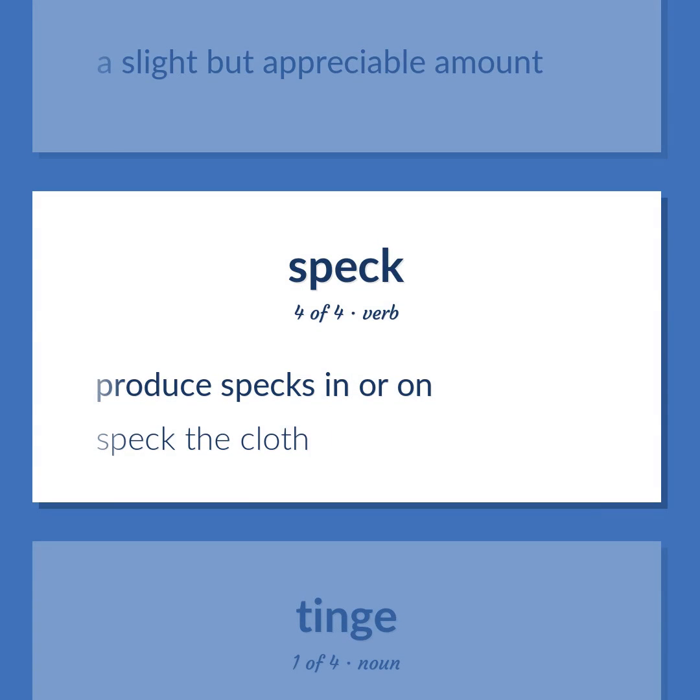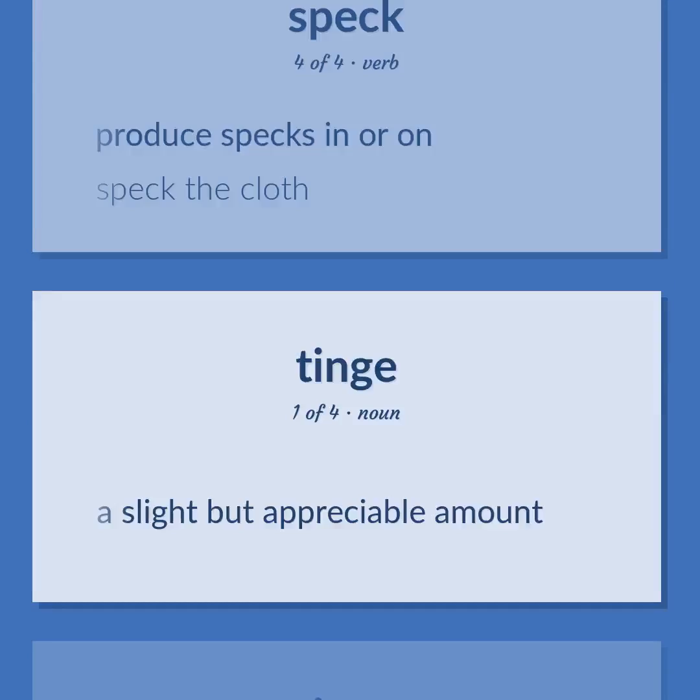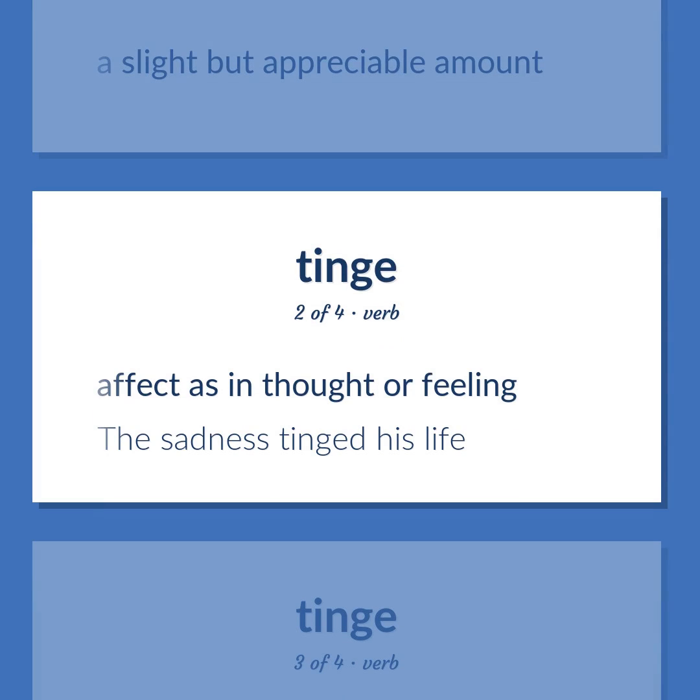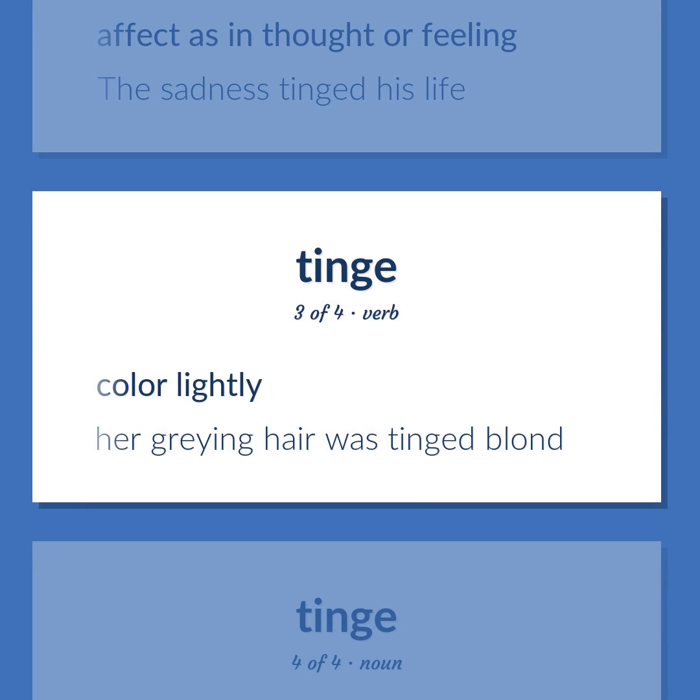Produce specks in or on. Speck the cloth. A slight but appreciable amount. Effect as in thought or feeling. The sadness tinged his life. Color lightly. Her graying hair was tinged blonde.